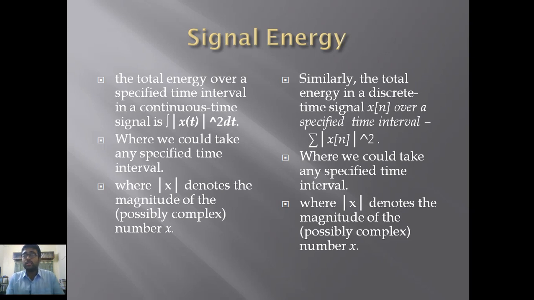Both the expressions are the same, but in the case of a continuous time signal we use the independent variable t in a continuous manner, and we use x[n], where n is an integer value, different integer values. Okay, now next, as we have earlier said, the PPT is also saying that mod x denotes the magnitude of the possible complex number x. Now let's go to the next slide.